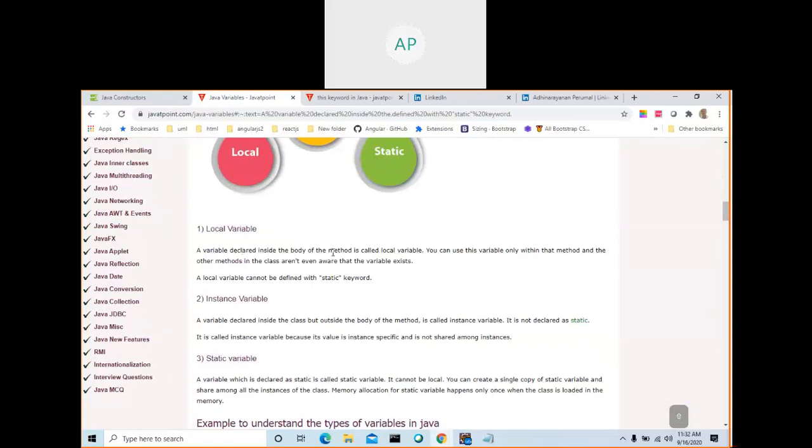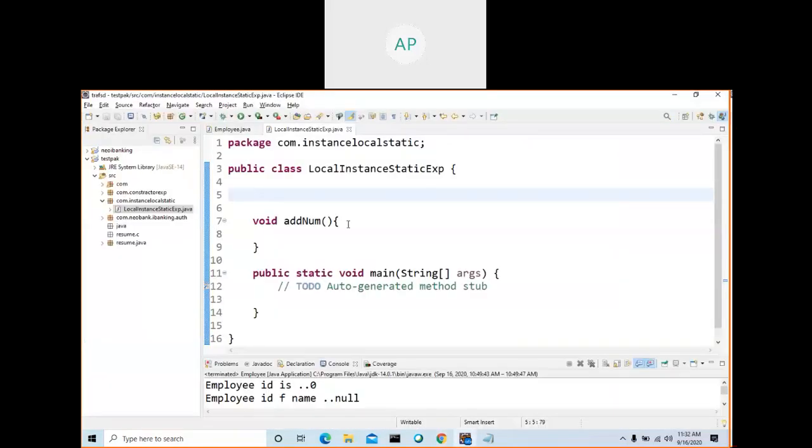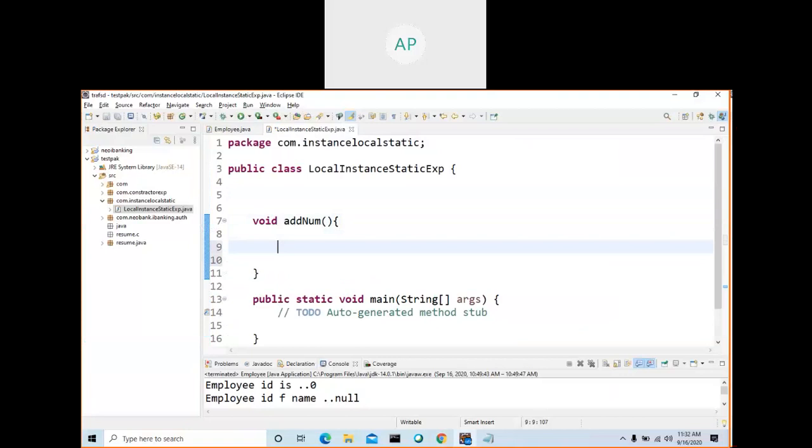A variable declared inside the body of a method is called a local variable. We'll create a local variable. How will you create a local variable? Here, int mark English equal to 177. This is a local variable.